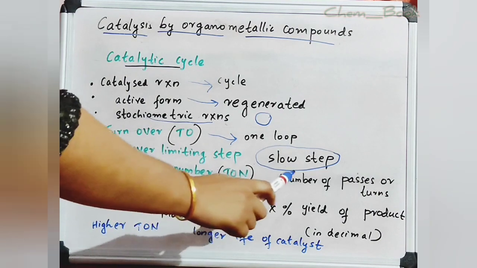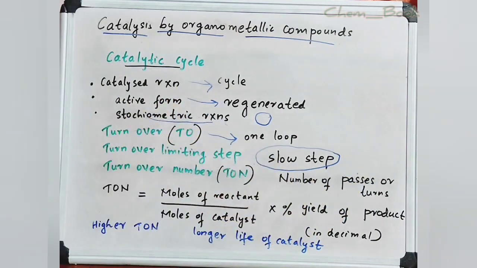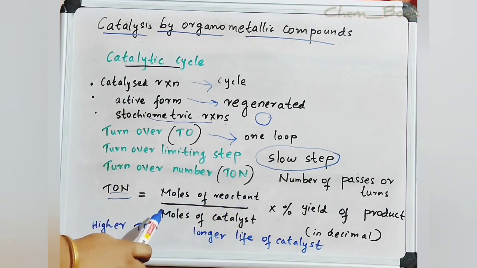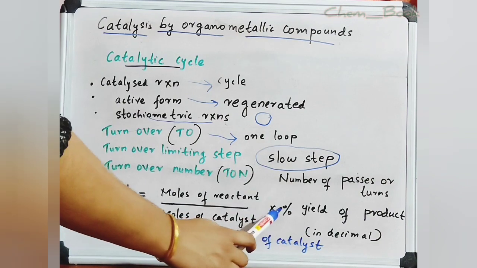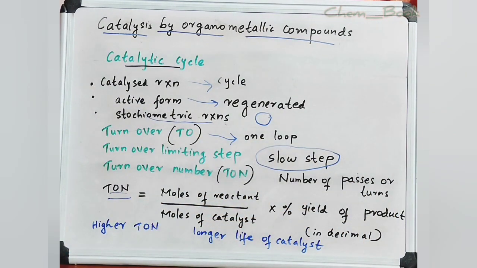Turnover number is defined as the number of passes or turns through the catalytic cycle before the catalyst becomes deactivated. Turnover number, represented by TON, can be calculated by this formula: TON is equal to moles of reactant divided by moles of catalyst multiplied by percentage yield of the product. So turnover number can also be defined as the number of moles of a reactant converted by 1 mole of catalyst, or the number of moles of product formed per mole of catalyst. Higher the turnover number, longer the life of the catalyst.